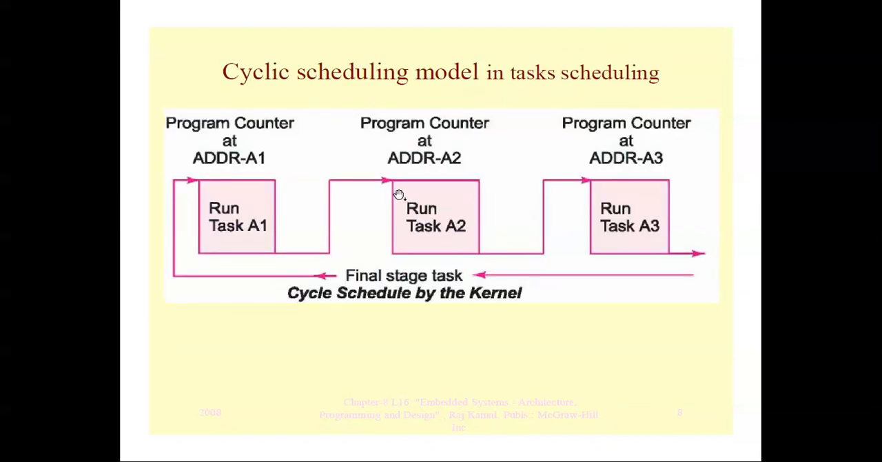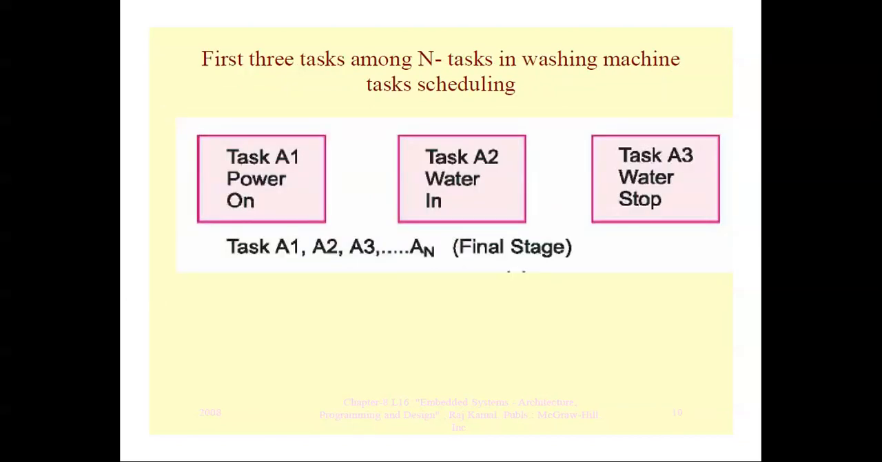So consider a scheduling model in task scheduling. Here you can see a lot of tasks. At the address A1, it will run task A1, and at the address A2, task A2 is run, and so on. This is a simple example, a washing machine. In the washing machine, a lot of processes are taken. First step is power on. Next task is you have to fill water. Then task 3 is to stop the water.